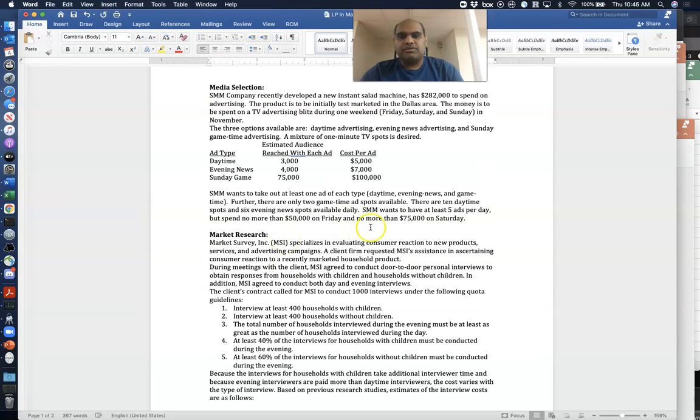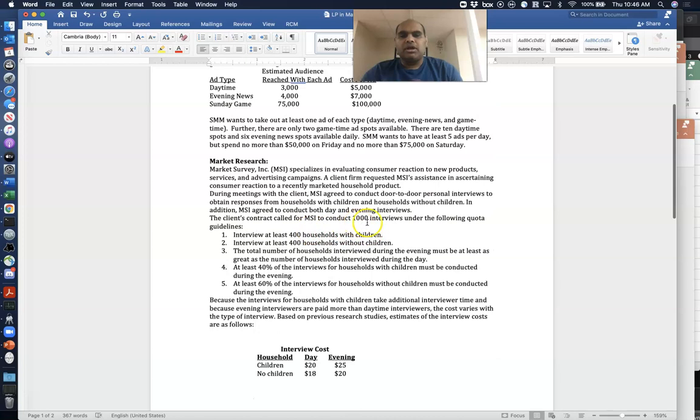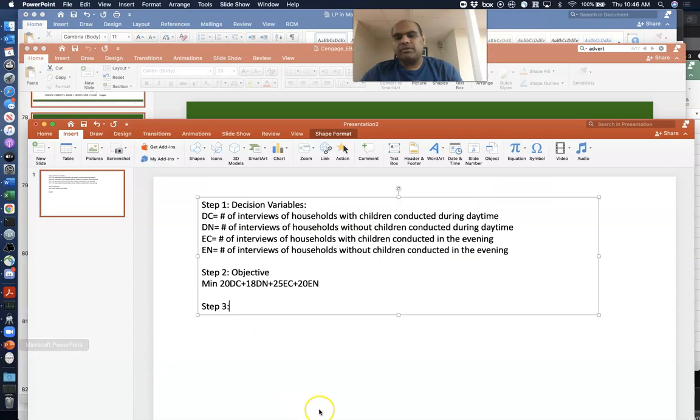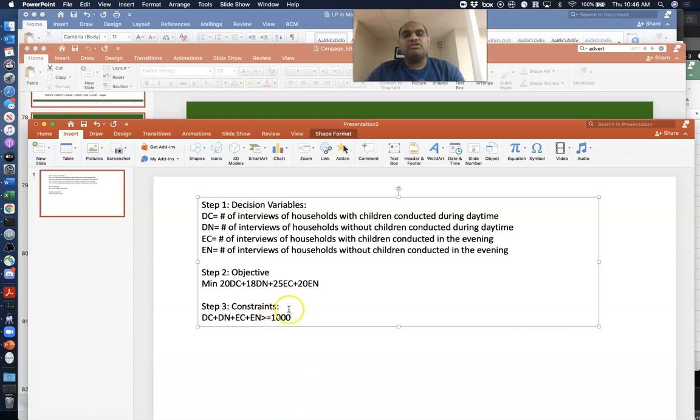So the first is, yes, you have to conduct 1,000 interviews. So we can say at least 1,000 interviews. We don't want to do exactly 1,000. You could potentially do more, but because this is cost minimization, we'll probably end up doing exactly 1,000. So I'm going to say the total number of interviews, which is DC plus DN plus EC plus EN, is greater than or equal to 1,000. I'm going to leave the option open. They can potentially do more than 1,000, but again, like I said, because it's cost minimization, they'll probably end up doing exactly 1,000. That's the first constraint.